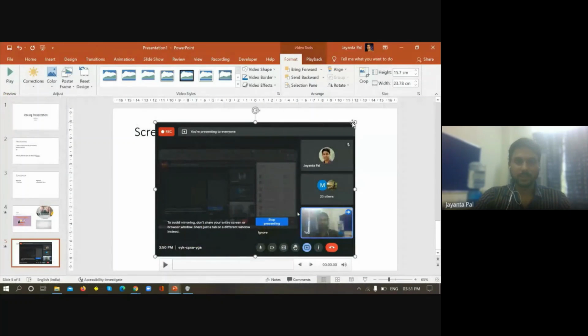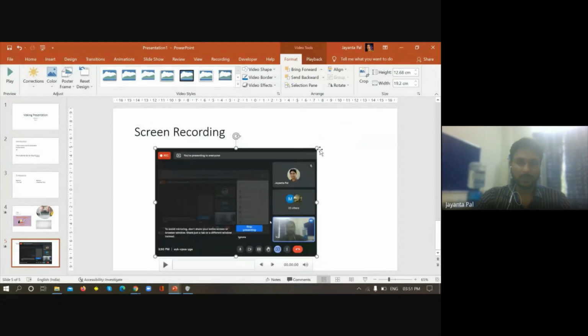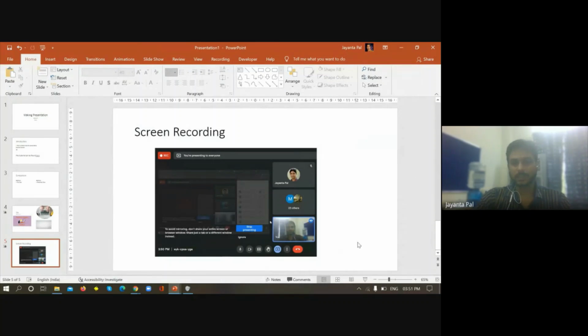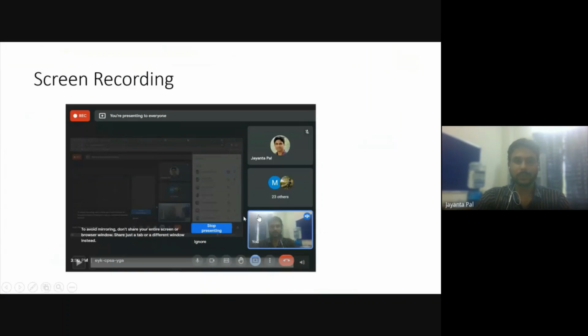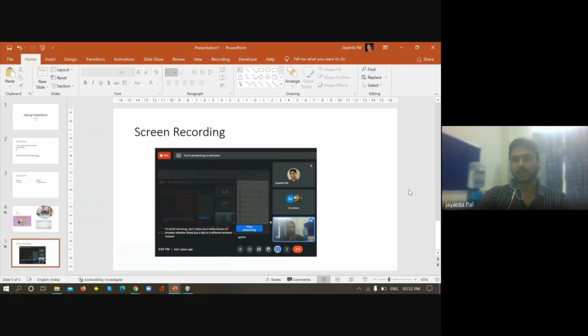See, now this has already been inserted automatically here. Now if I make this a slideshow, see, this is the feature of screen recording.